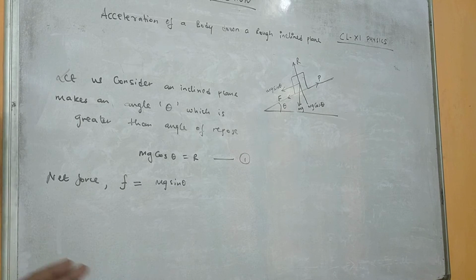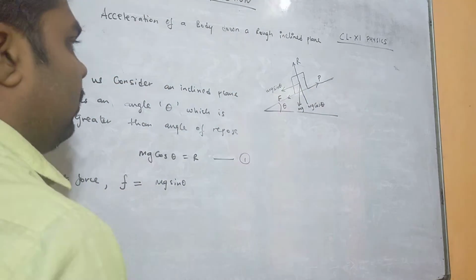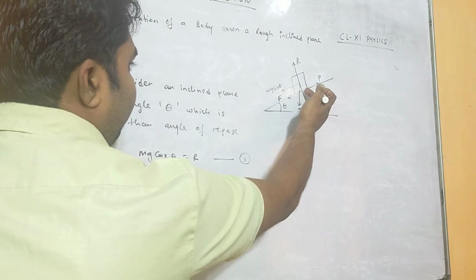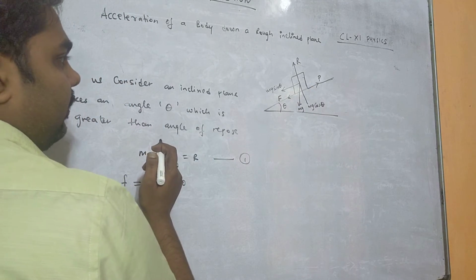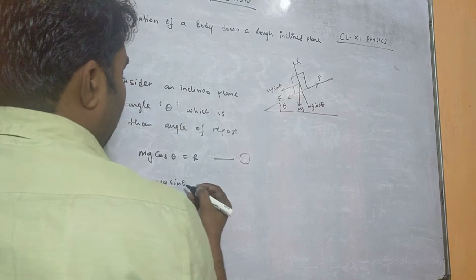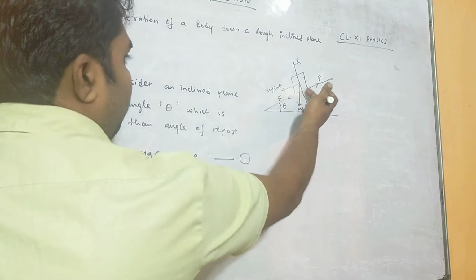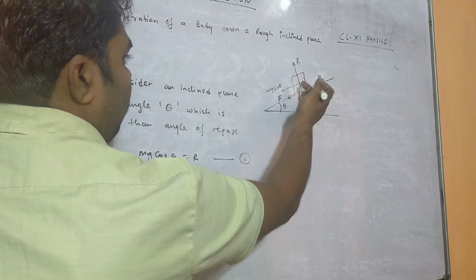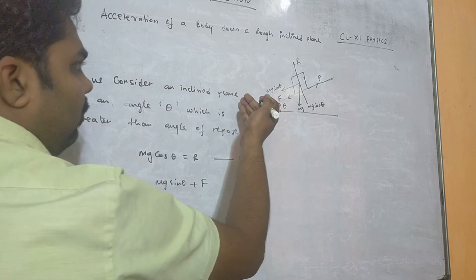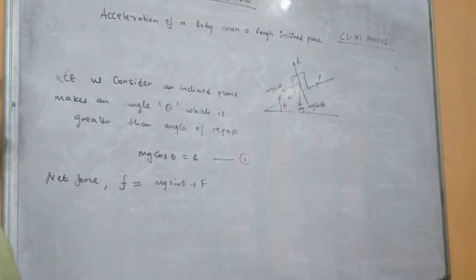When you are pushing the object in the upward direction, P is the applied force. When you are applying the force in the upward direction, the reaction force or the frictional force is acting in the backward direction. So when you are pushing up, you have to supply a force more than mg sin theta plus F. That means the frictional force acting downward and the mg sin theta component which makes the object slide down, that total force you have to supply. Then only the object will start moving in the forward direction.